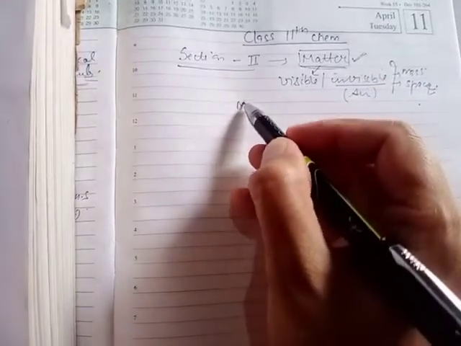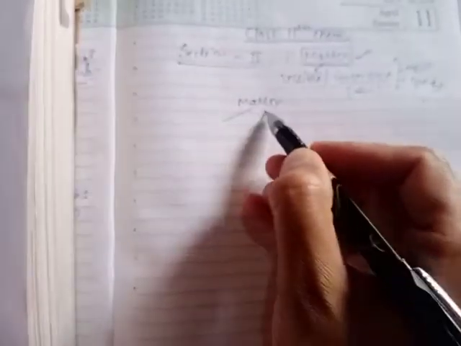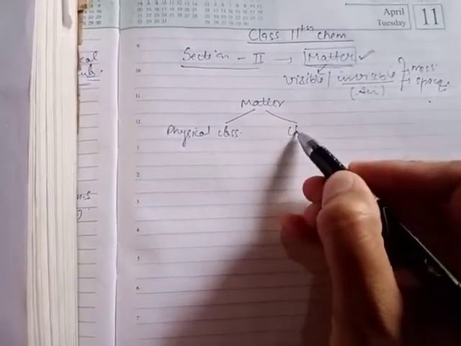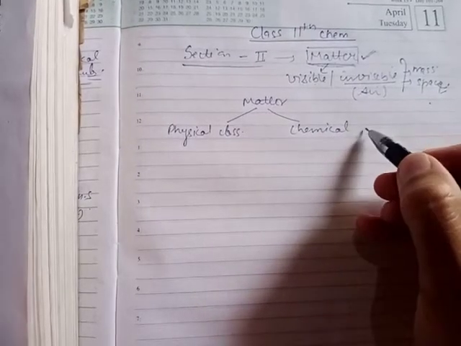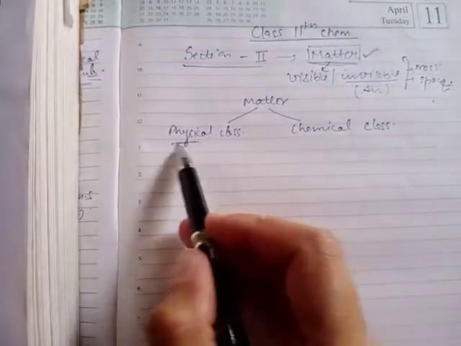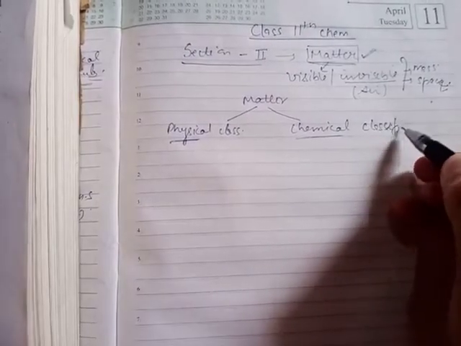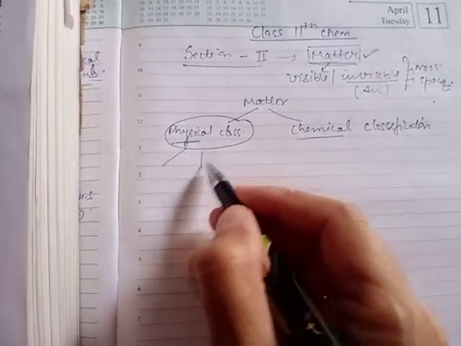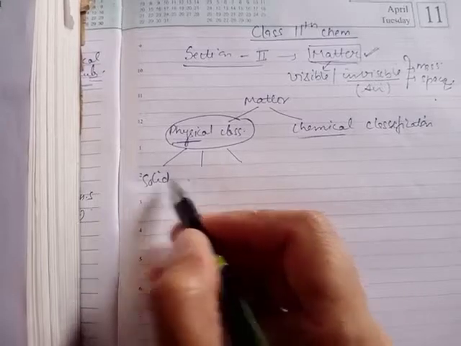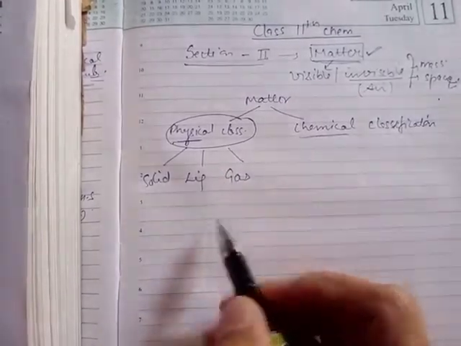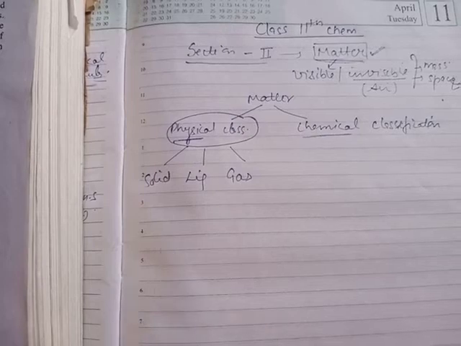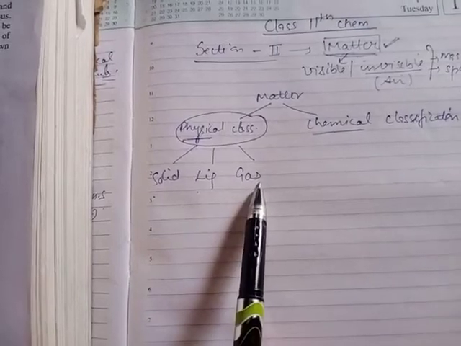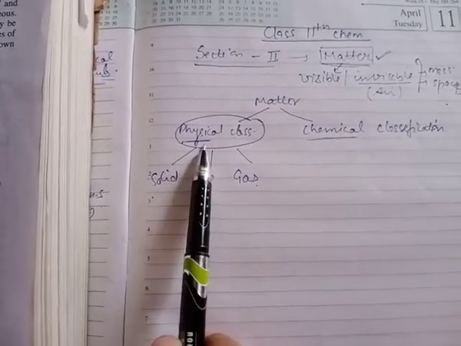This matter shows two types of classification. One is called physical classification and the second is called chemical classification. On the basis of physical classification, matter shows three different states named solid, liquid and gas. We have also discussed in the previous classes the basic differences between solid, liquid and gases. So this is the criteria of physical classification of matter.